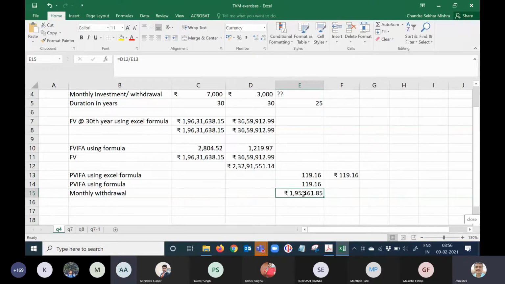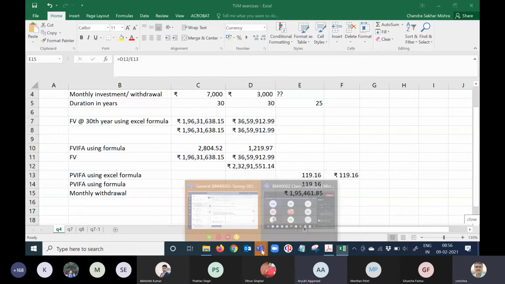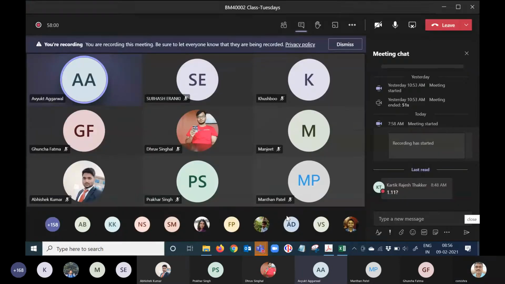Yes, sir. So we will be able to withdraw 2 crores 32 lakhs upon 119 every month.